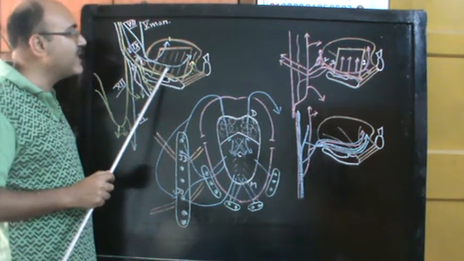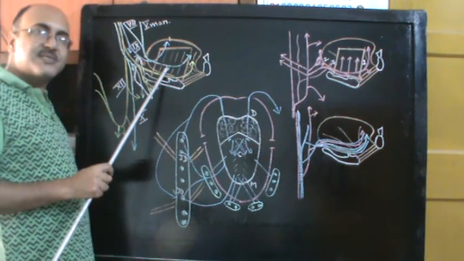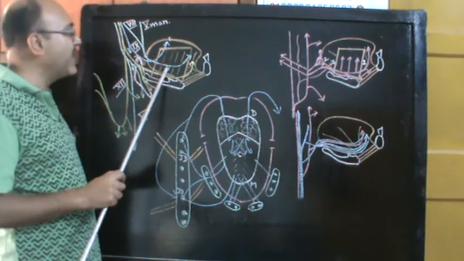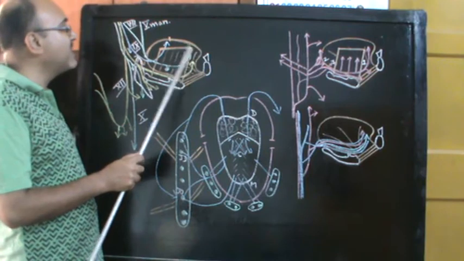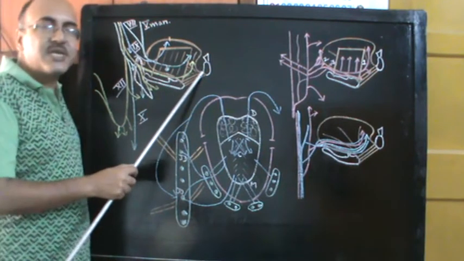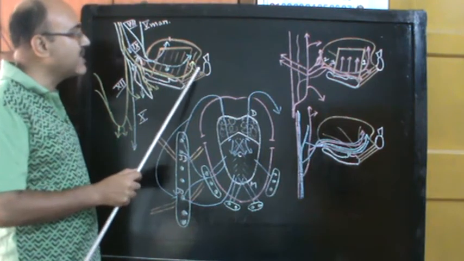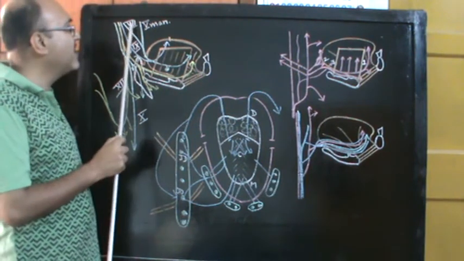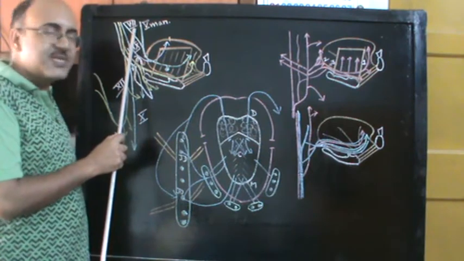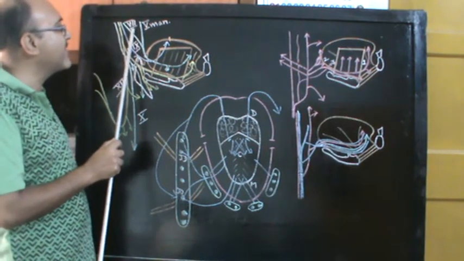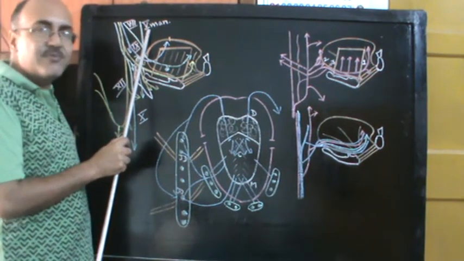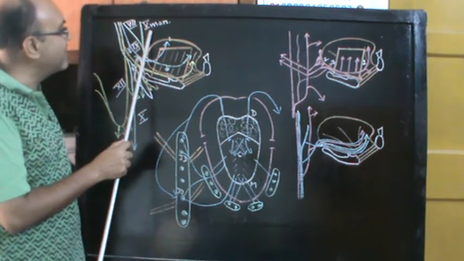That is why to the lingual nerve we have hung this submandibular ganglion. Anyway, if we focus on the tongue, then general sensations from the anterior two-thirds of the tongue by the lingual nerve, taste sensation from the anterior two-thirds of the tongue by the chorda tympani branch of the facial nerve. So cooperation between the facial nerve and the mandibular division of the trigeminal nerve.